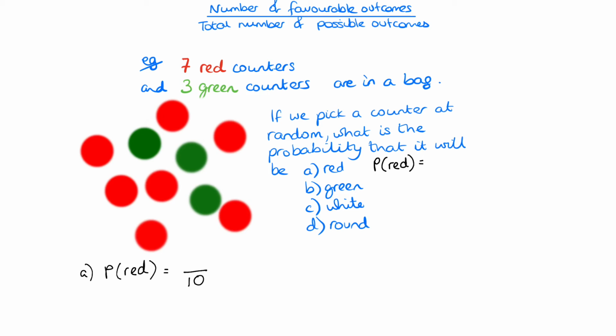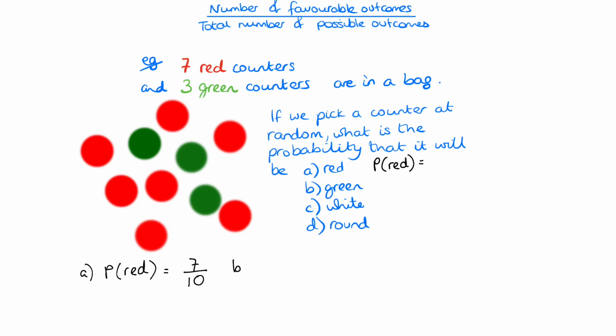And the number of favourable outcomes is the one in the question. So that's the red counters. So we can see we've got 7 red counters. So 7 is what goes on the top of the fraction. Okay, so the probability of picking a red counter out, if you pick one at random, is 7/10 because there are 7 red ones and 10 counters altogether.